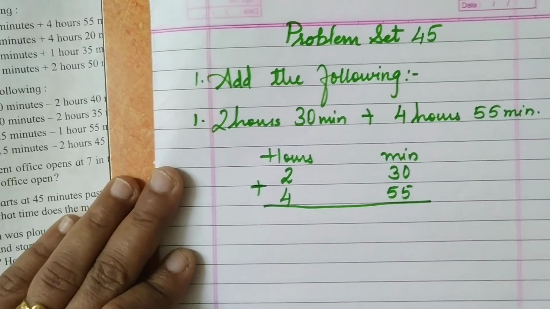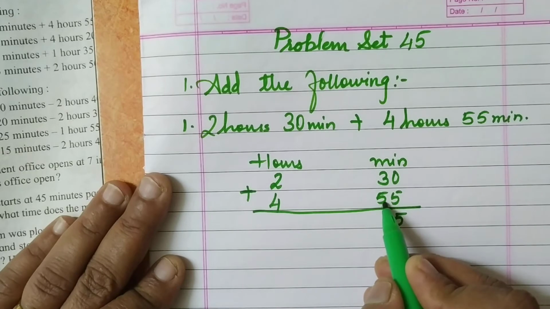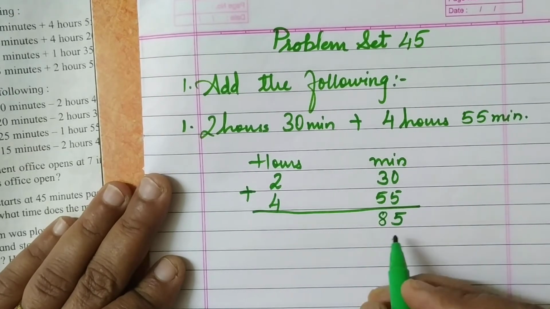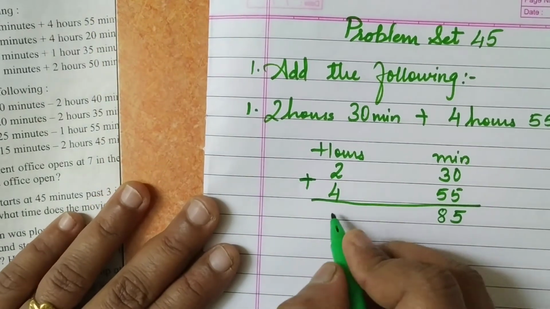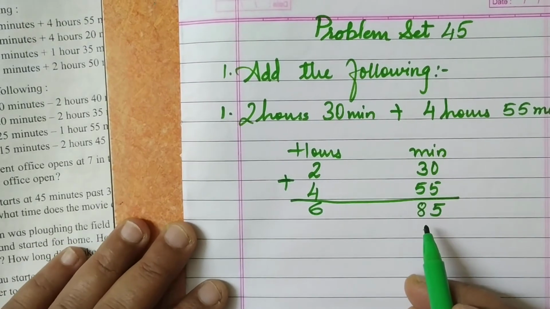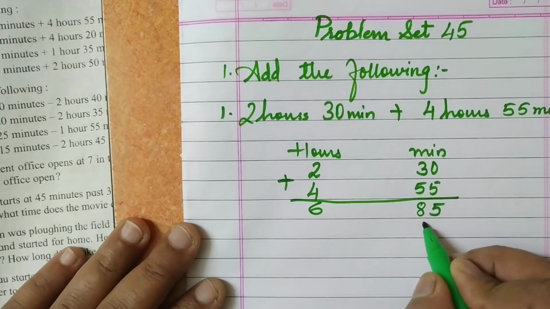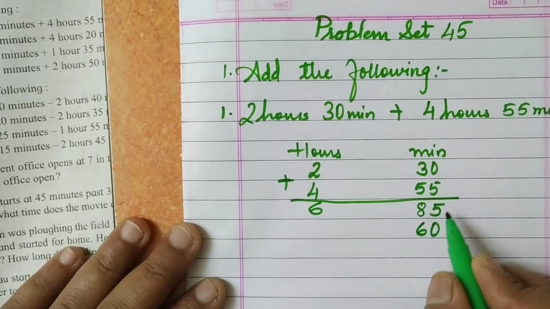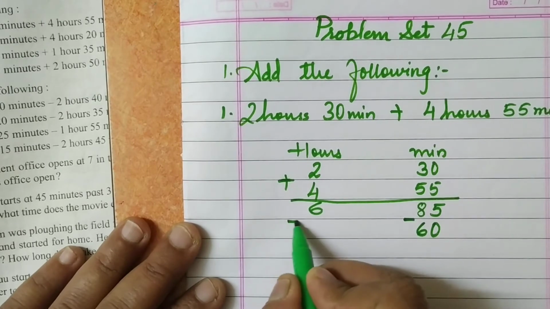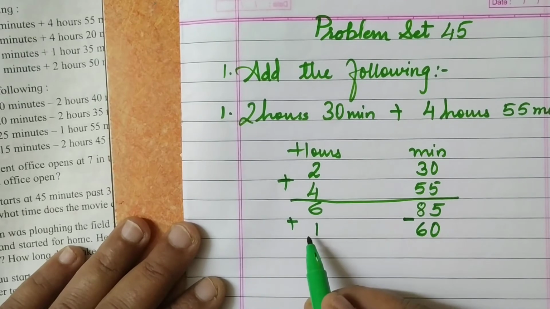So now let's see the addition. 0 plus 5 is 5, and 5 plus 3 is 8, that is 85 minutes. 4 plus 2 is 6. Now in 85 minutes already 1 hour has passed. So how many minutes are needed to make 1 hour? That is 60 minutes. So we have to take out 1 hour from here. We will subtract here and add 1 hour here.